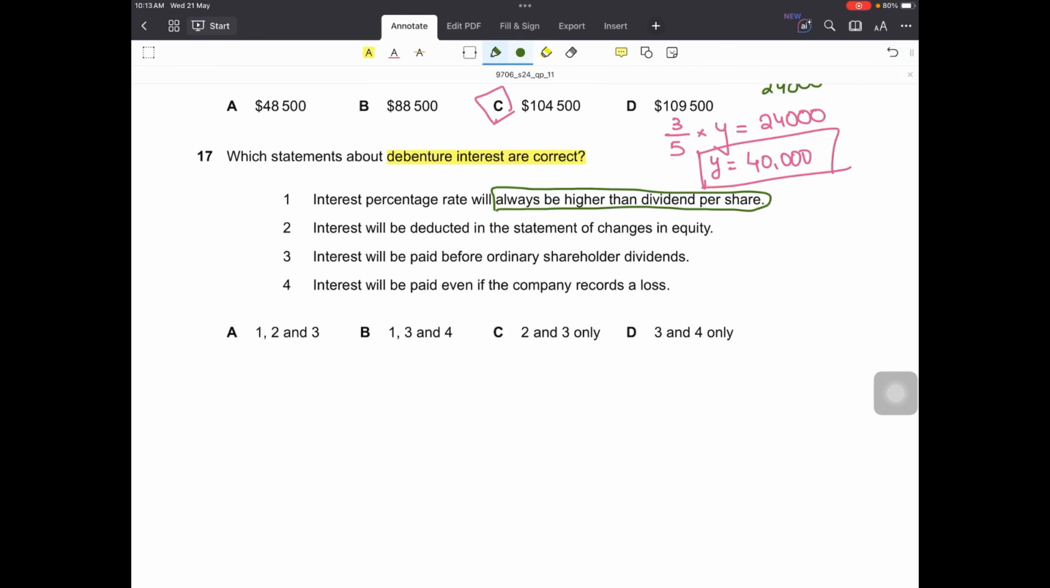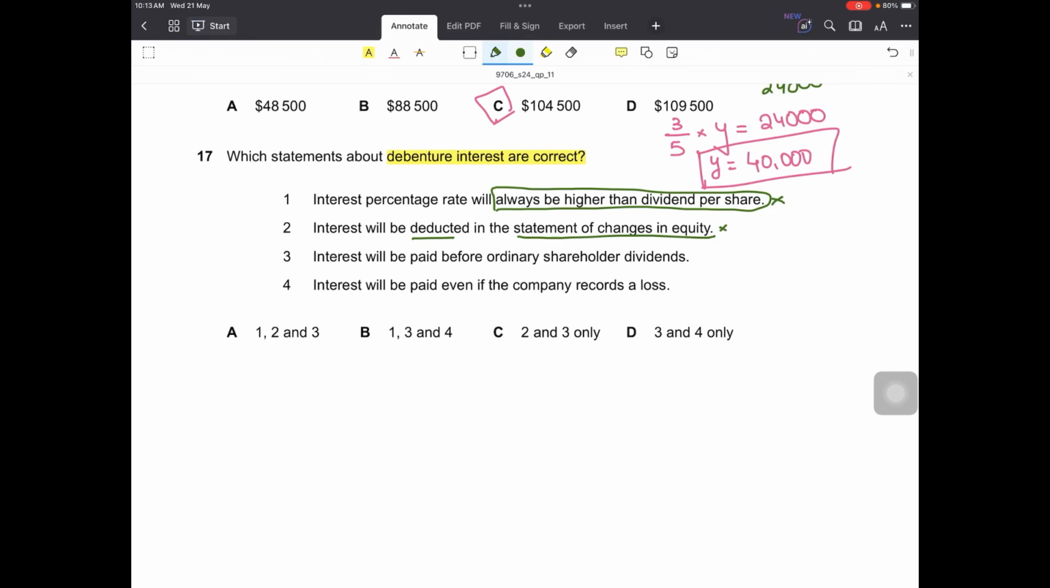That is why shareholders can receive very high dividends in cases of high profits, if the directors and shareholders decide that they want to give more dividends to the shareholders. So this can't be right. Debenture interest rate is always fixed, but ordinary shareholders receive varying returns, so that can be high and that can also be low. So this is not right. Second is interest will be deducted in the statement of changes in equity.